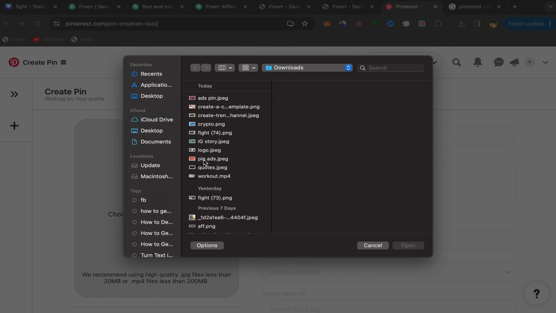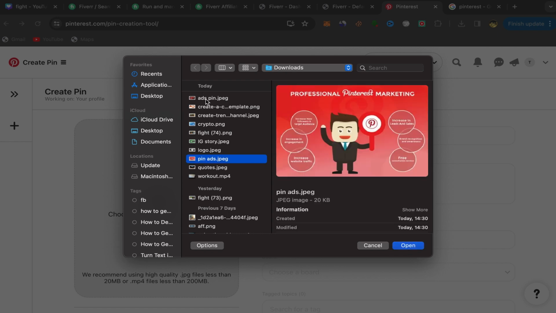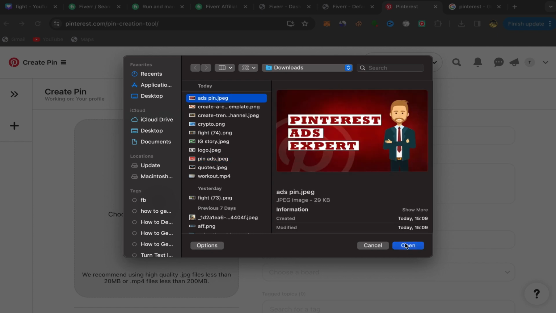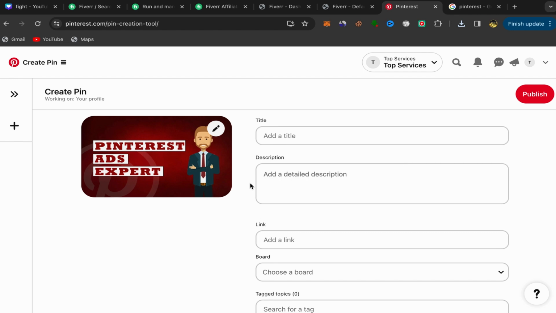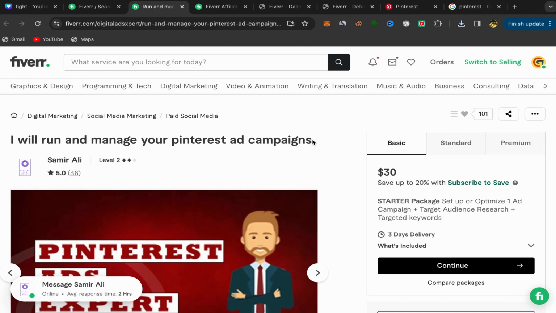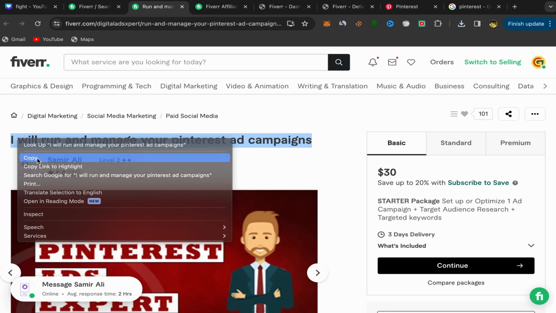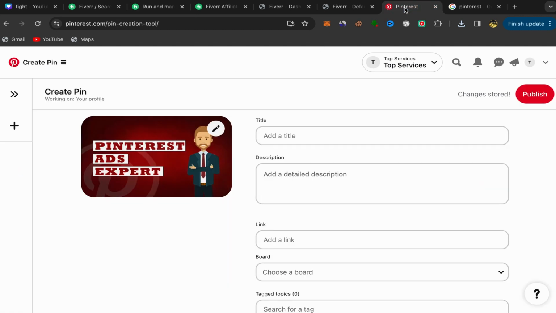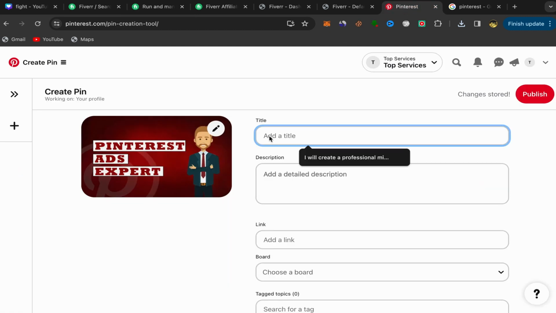Click on save, go to Pinterest, click over here, and upload this picture. This is my picture. Open, and here you go. You need to put a title, a description, and your affiliate link. Go back to this seller profile page, copy his title like this. Go to Pinterest and put this title over here.